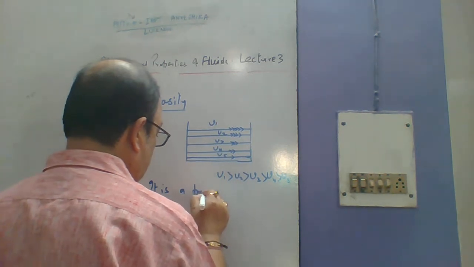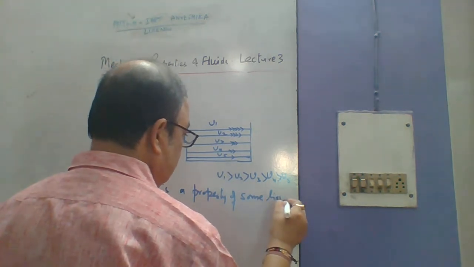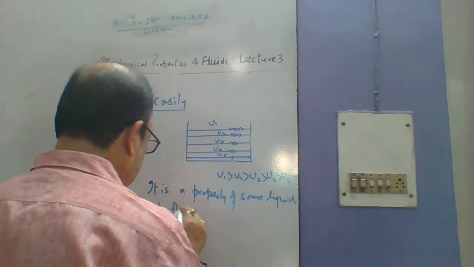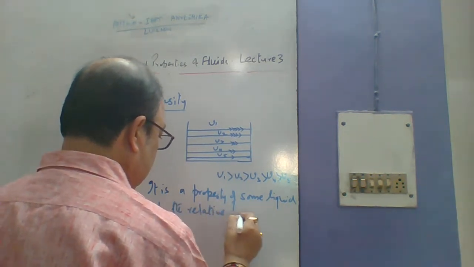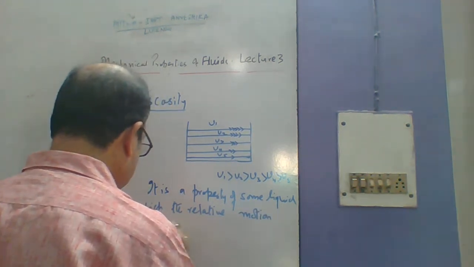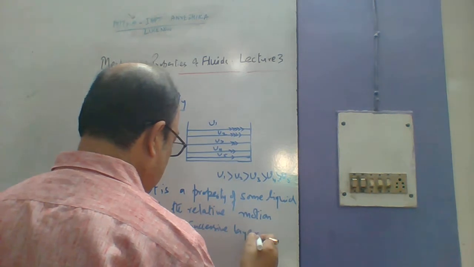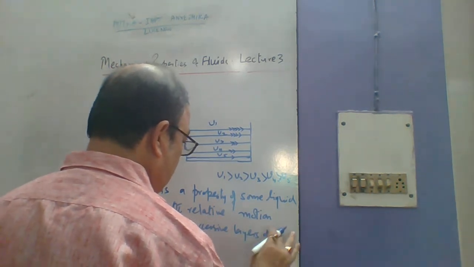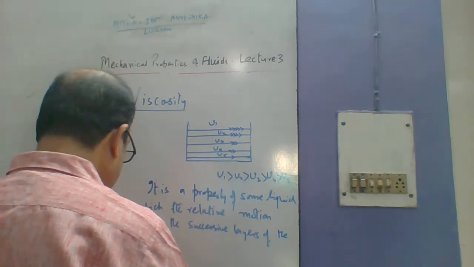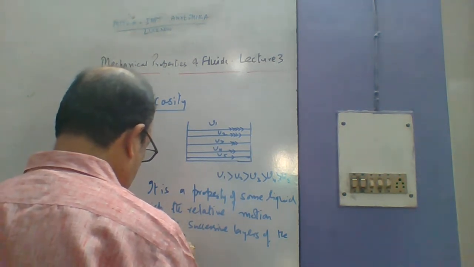That means it is a property of some liquid by which the relative motion between the successive layers of the liquid is opposed.